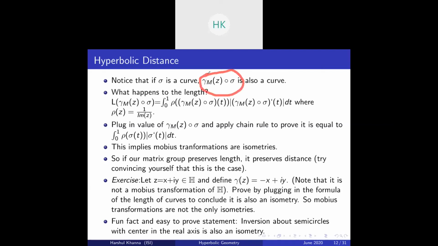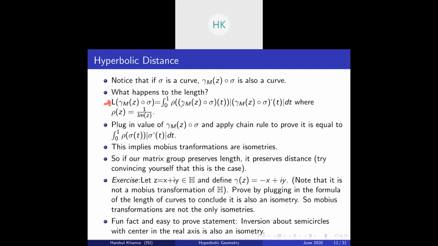Gamma m of z. So z is misplaced here. It should be gamma m of sigma of z, similarly here and here. It should be gamma m of sigma, then z in brackets. So we compose this sigma by gamma m, the unique Mobius transformation defined by the matrix. So what happens to the length? Let's observe. What is the length L of this curve? We want to find L of gamma m of sigma,